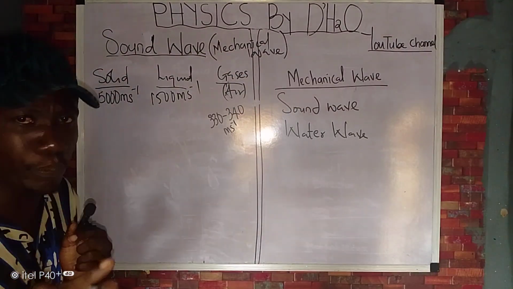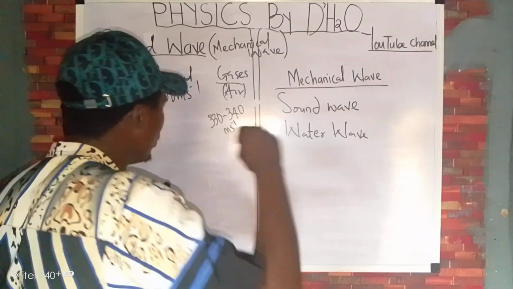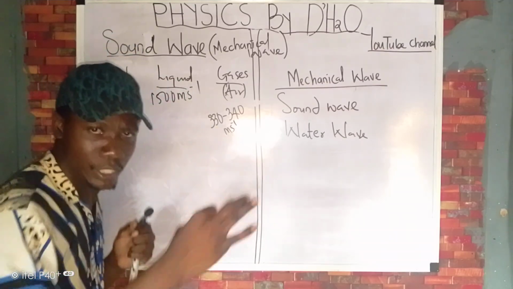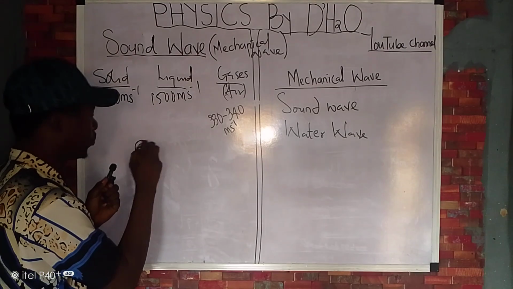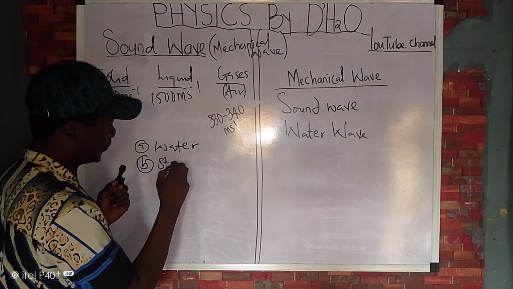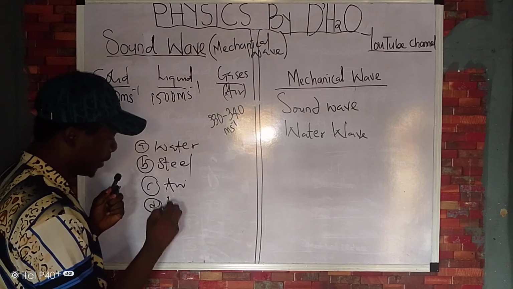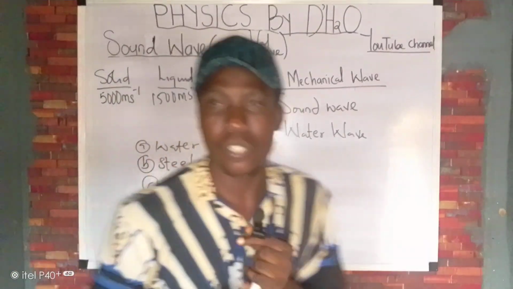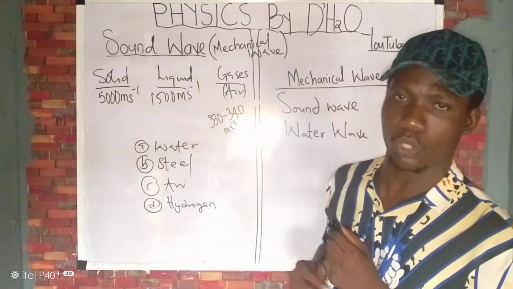So if I give you a simple question like this: which of the following materials will sound wave have the greatest speed? A. Water. B. Steel. C. Air. D. Hydrogen. Which of the following will sound wave have the greatest speed? What is the answer to this question?